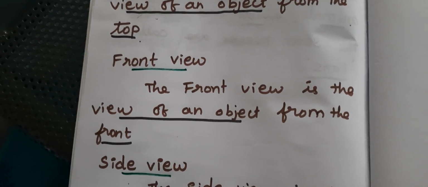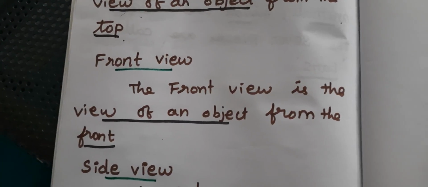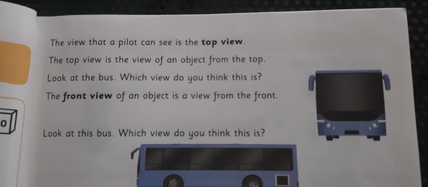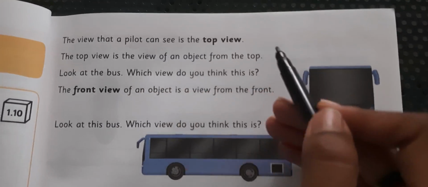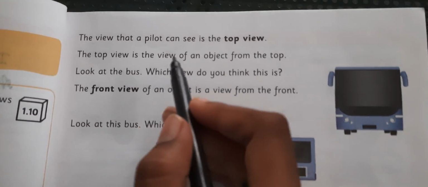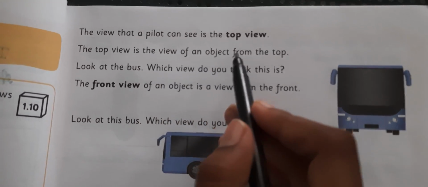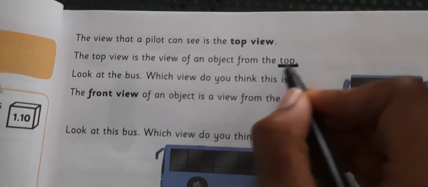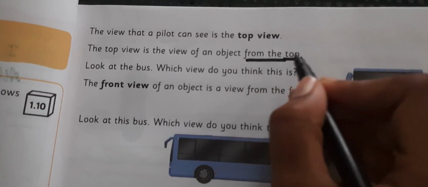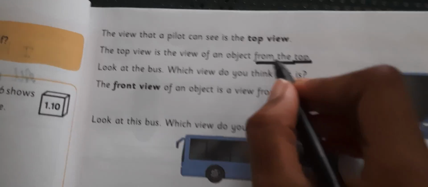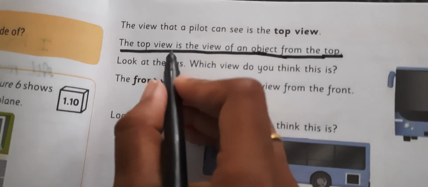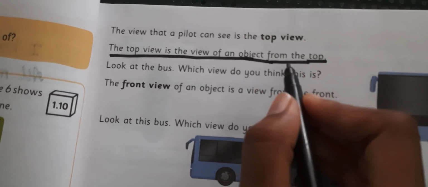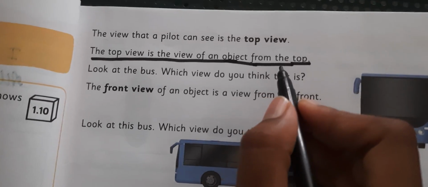Shall we see the next one? So see here, the view that a pilot can see is the top view. Top view is that view of an object from the top. So underline that word, from the top. Underline this full line. Top view is that view of an object from the top. That is a top view.